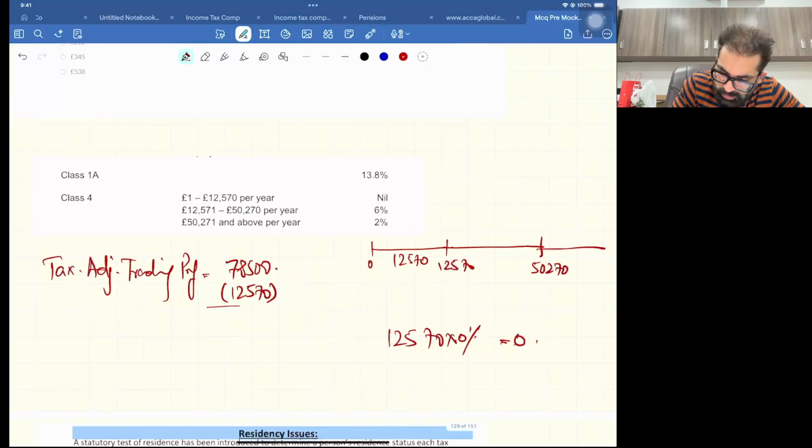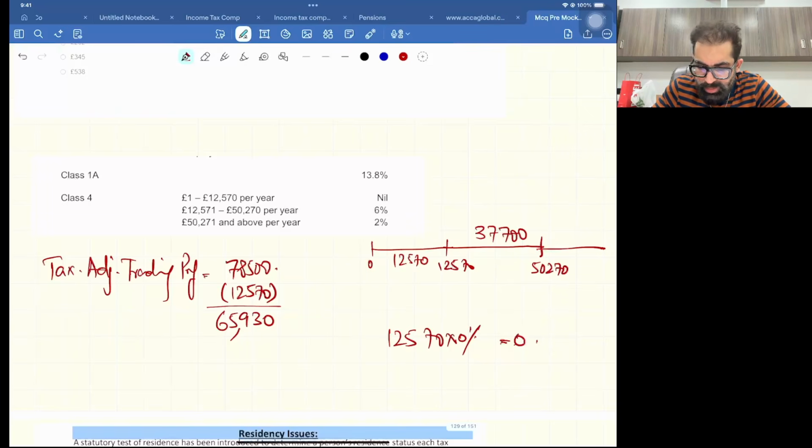So 65,930 is left. Now the capacity of the second band is 37,700. So you will pick 65,930 and knock on the second band. Complete second band will be consumed.